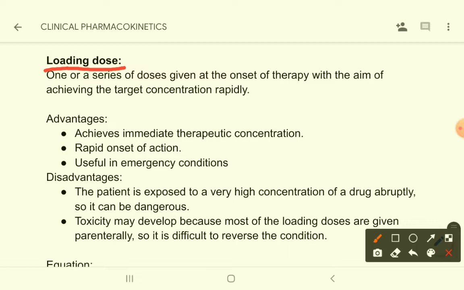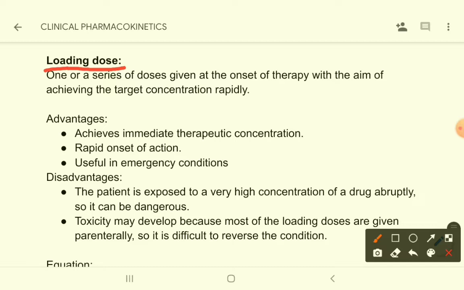You can give a very high dose of a drug so that the drug reaches its target plasma concentration very rapidly. Because if you give regular doses, then it will take 5 half-lives. As I have mentioned earlier, it will take 5 half-lives to reach that plasma concentration. But we do not have that much time to wait for that emergency patient.